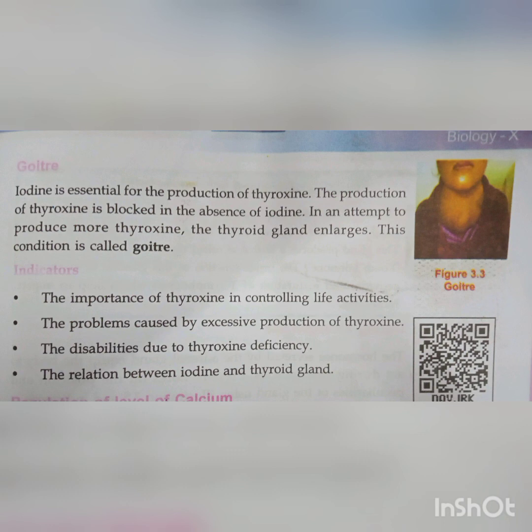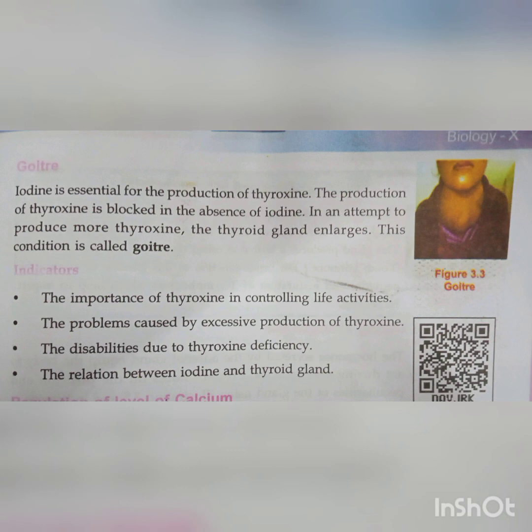These all contain iodine, so you have to consume them: leaf vegetables, fish like tuna, milk, yogurt, which means curd, cheese, cabbage, cauliflower. These all contain iodine.